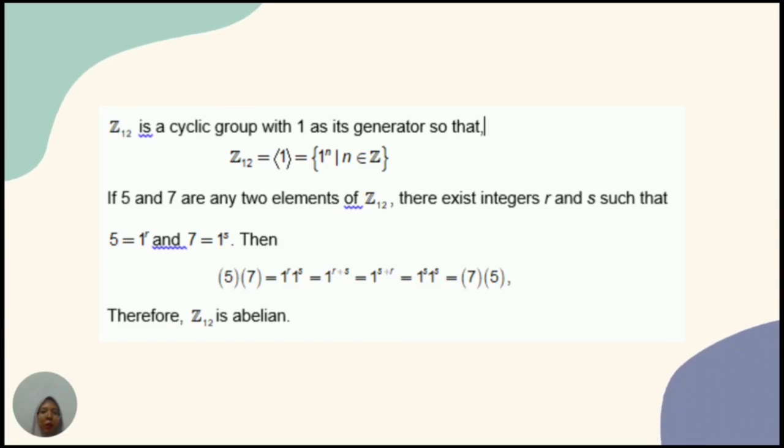Then we prove the commutative law, from 5 times 7 until we get 7 times 5. Therefore, the answer is integer modulo 12 is abelian. So it is proven that the theorem every cyclic group is abelian is true.